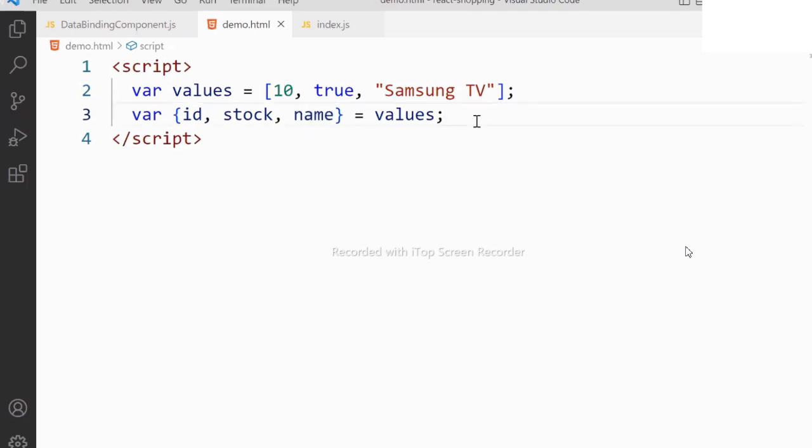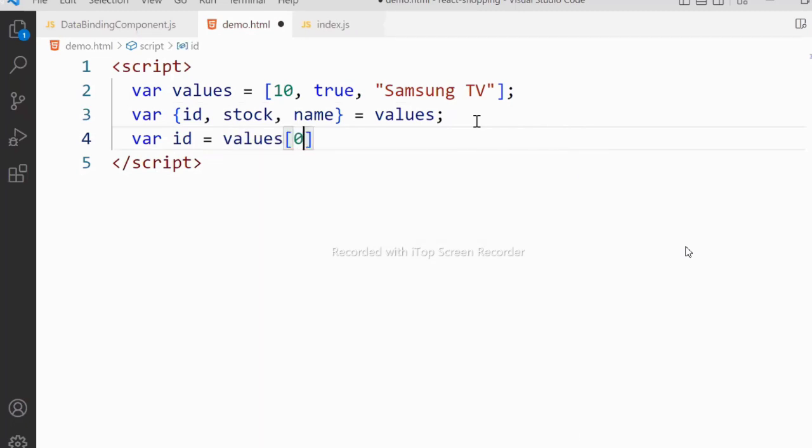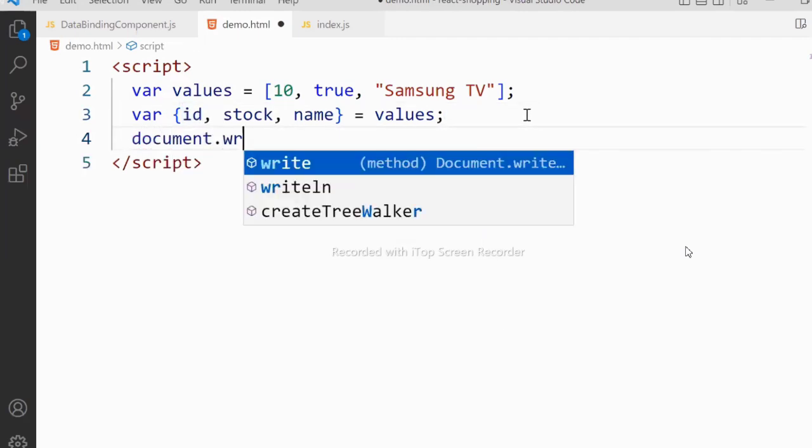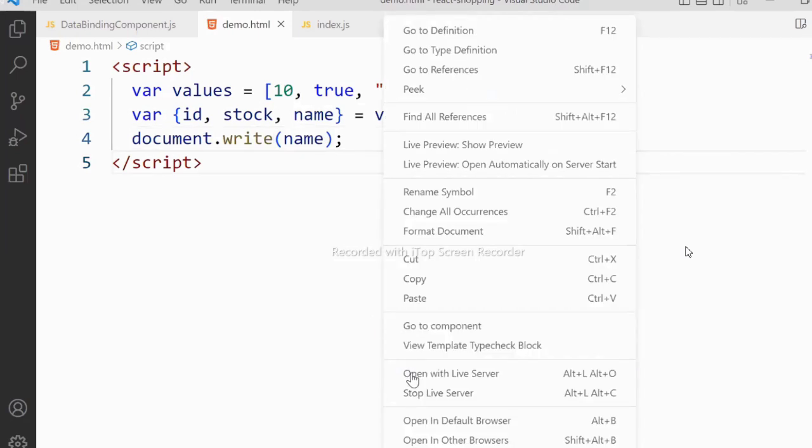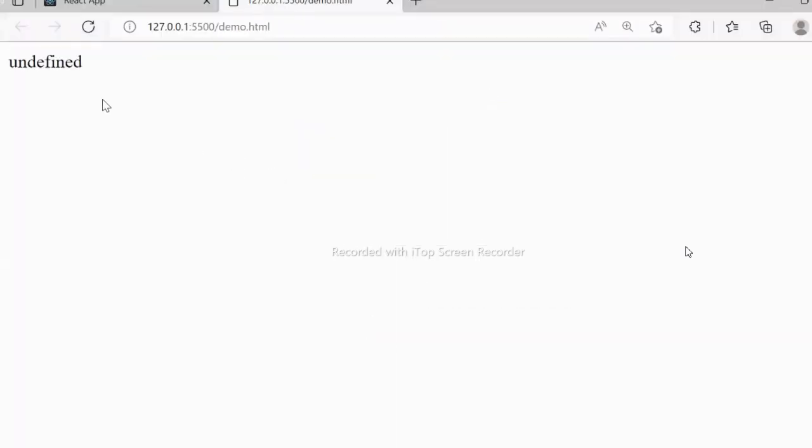This is general in array, right? ES6 onwards, actually, it supports this destructuring array. Otherwise, if it doesn't support destructuring, then you have to say var id is equal to values of 0 like this. Now we can simply define like this. Now you can handle this id individually. If I am trying to print name with document.write, you can see it can print that individually.